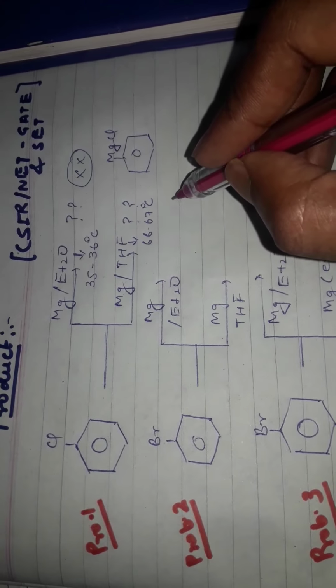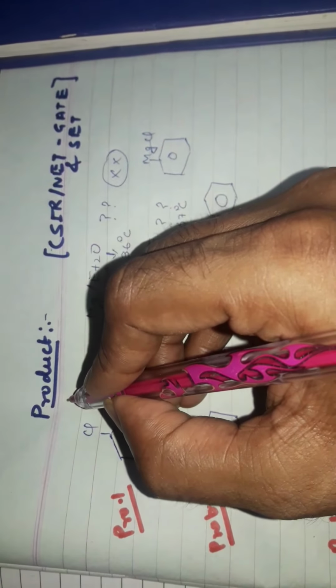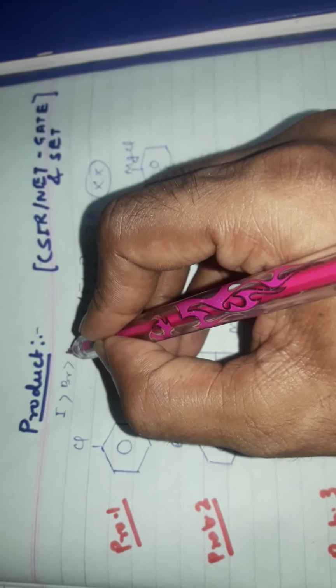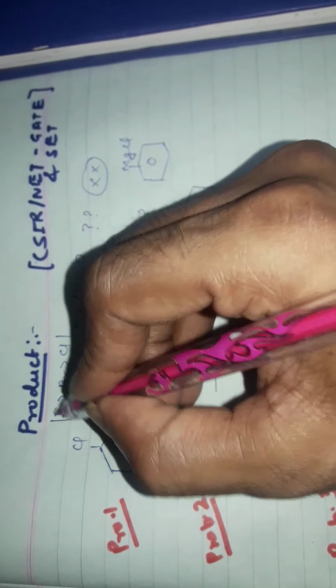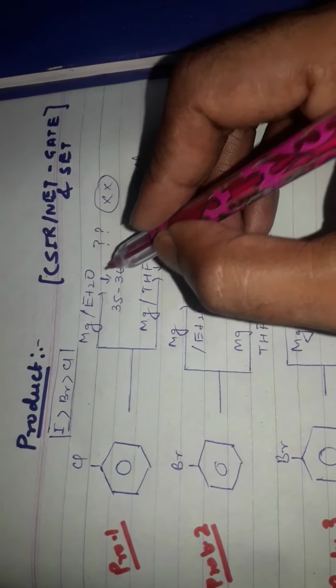Same as it is in case of bromine, the reaction undergoes in both solvents. Okay, since the leaving tendency of iodine is more as compared to bromine, and bromine as compared to chlorine. So leaving tendency is another factor. That's why it cannot react in an easy way in ether solvent.